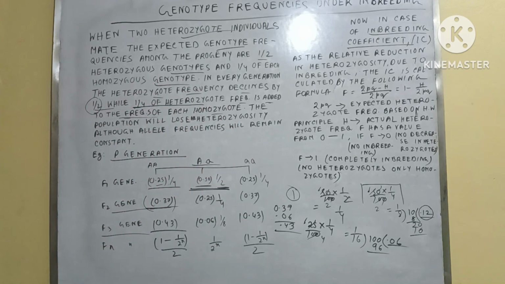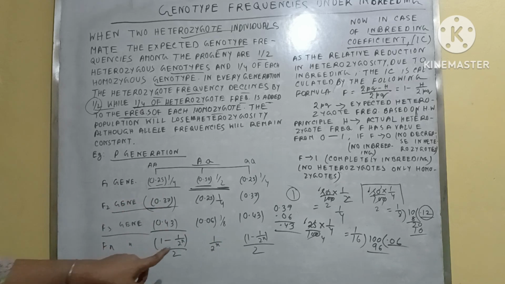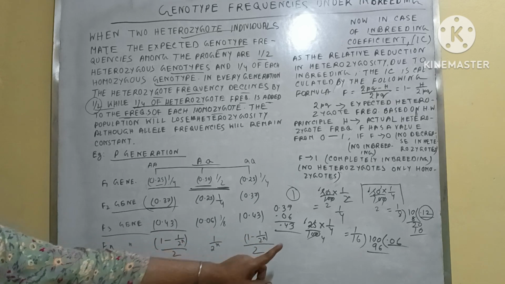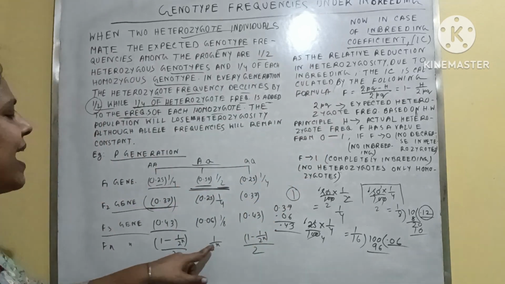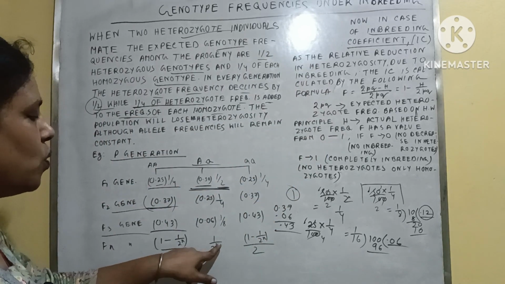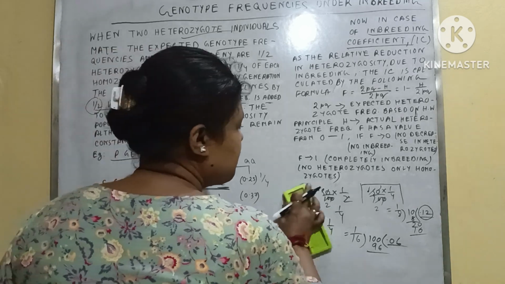Clear? So this is the inbreeding process, and there is another important formula. After the Fn generation, the value of the heterozygous frequency is 1/2 to the power n. In the case of the homozygote, the value is (1 minus 1/2 to the power n) divided by 2, and the same value applies to small a. So we have to prove that if n becomes 2, what is the value of the homozygote frequency? We have to check this one.